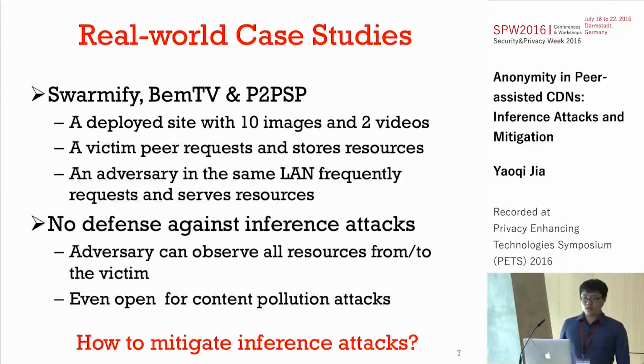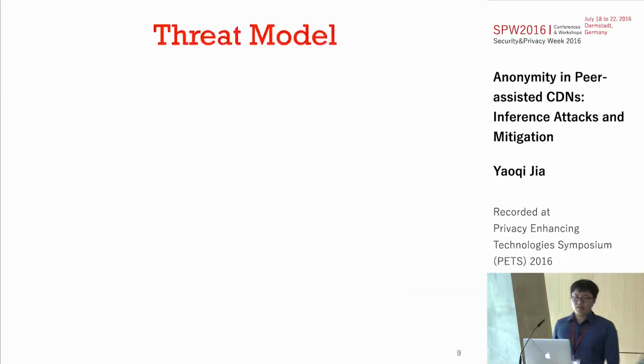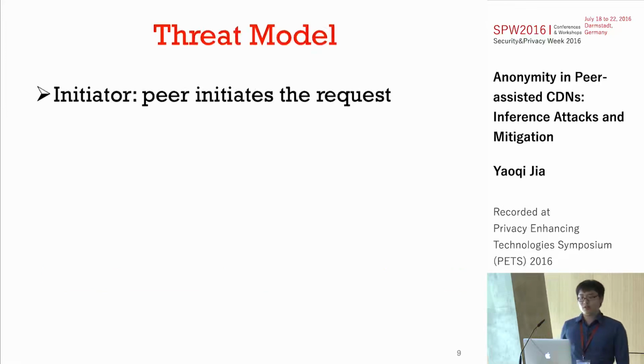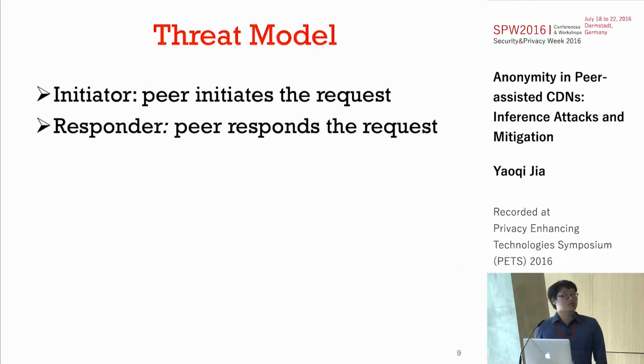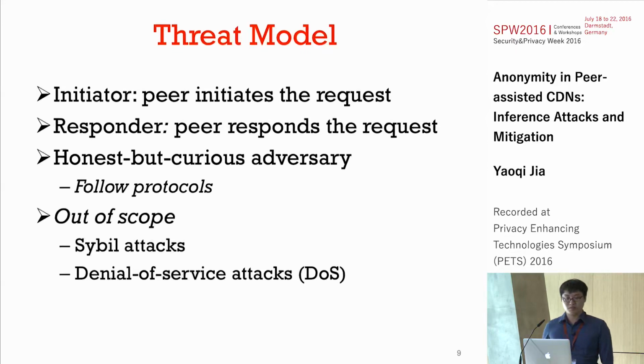So how can we mitigate such attacks? We propose our system called Anonymous Peer-Assisted CDNs. In our model, we consider a peer who initiates the request as the initiator and a peer who responds to the request as the responder. We consider an honest-but-curious adversary which follows protocols, and CPU attacks and denial-of-service attacks are out of scope.